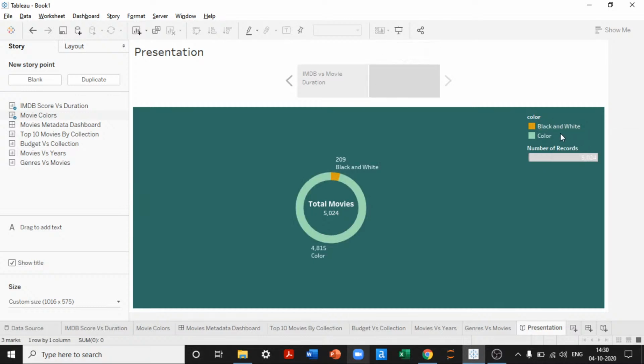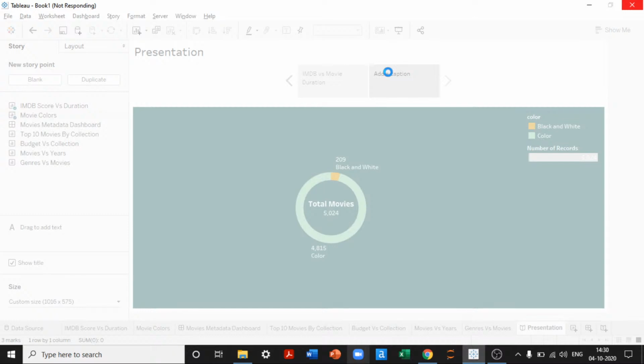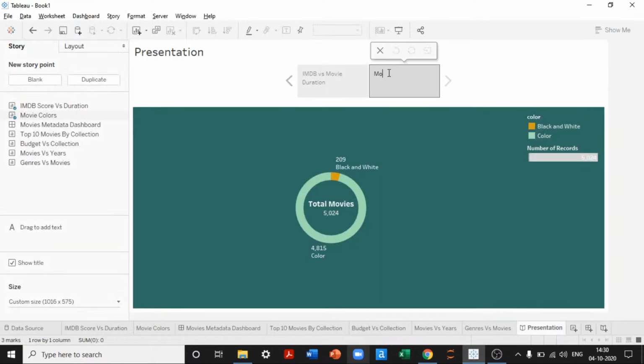Okay, here I can say movie colors. If I wanted to add a title to it, I can add a title. Then I'll create a blank.